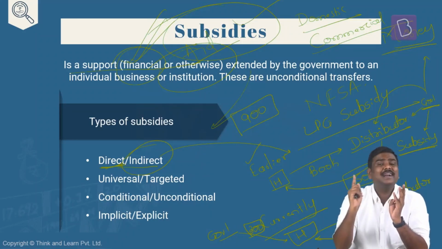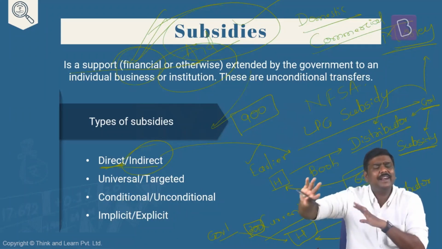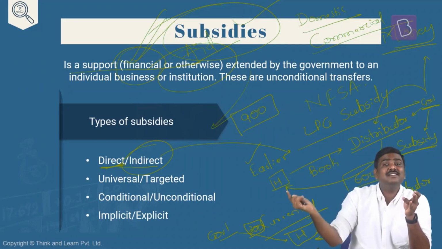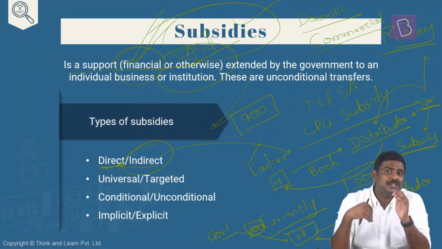Now it says one household, one connection. Okay? One household or one house, one electricity meter and one LPG connection. So duplication of LPG connections has been weeded out. You are able to find out who is the beneficiary. And now you're transferring the benefit into the bank account of the beneficiary, which they are using to subsidize their consumption of LPG cylinders. And the burden of LPG subsidy on the government also is reduced because of this particular shift in the methodology of the subsidy provisions.